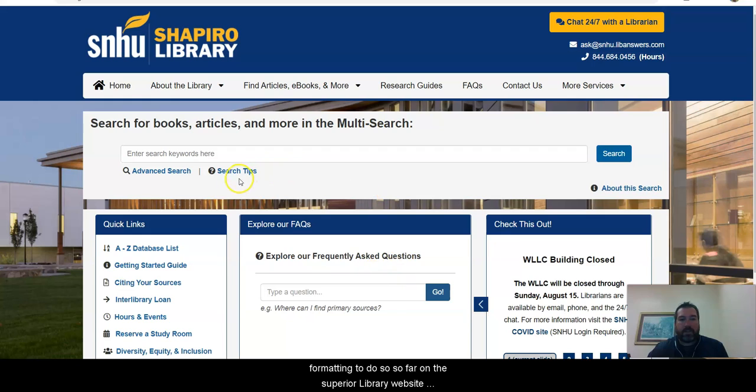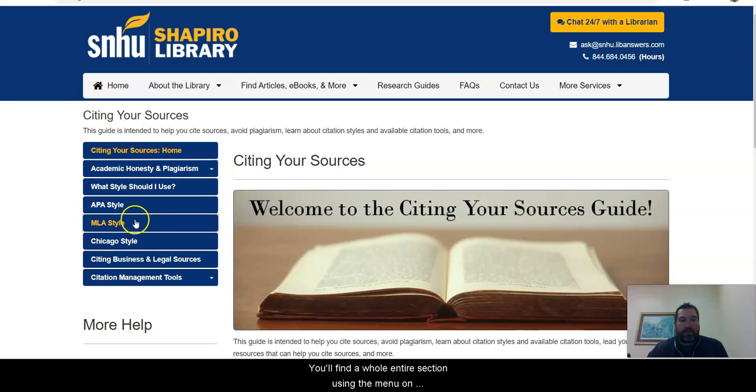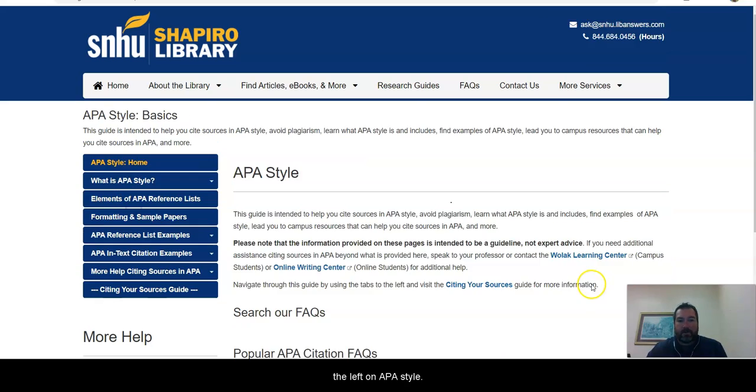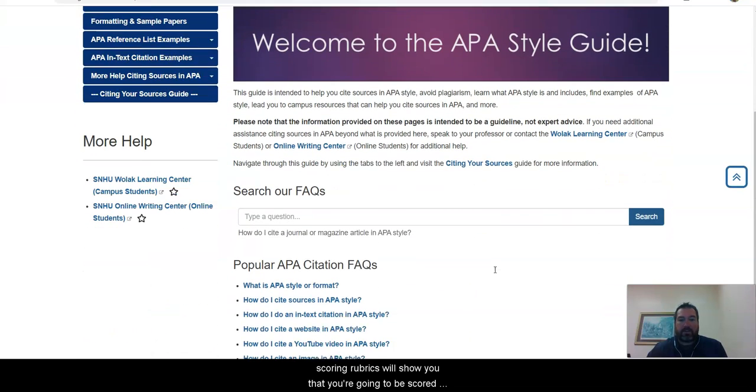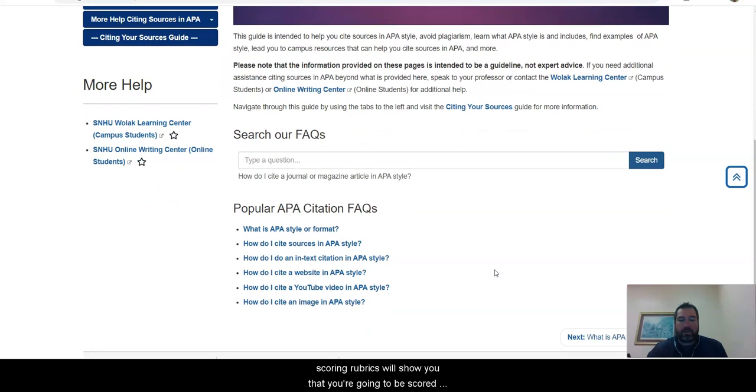So if we're on the Shapiro Library website, on the left there's a section titled Quick Links. The third one down is called Citing Your Sources. And if you go to that, you'll find a whole entire section using the menu on the left on APA style. We will use APA in this course, and so part of your scoring rubrics will show you that you're going to be scored on APA, and we are going to be using the 7th edition, which is the most recent version.